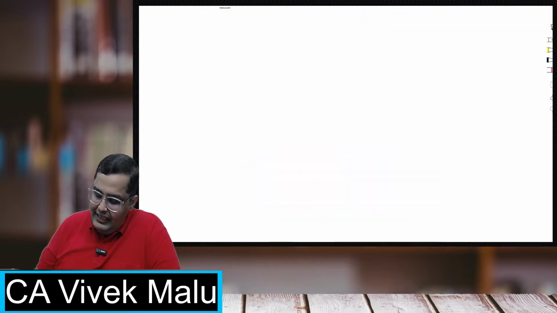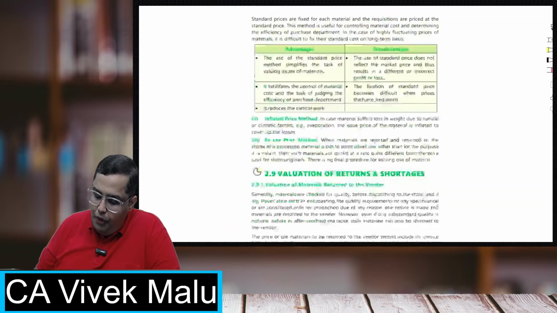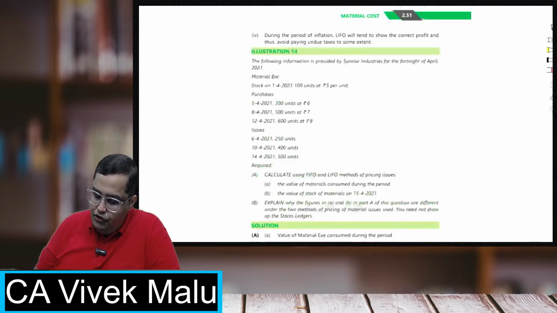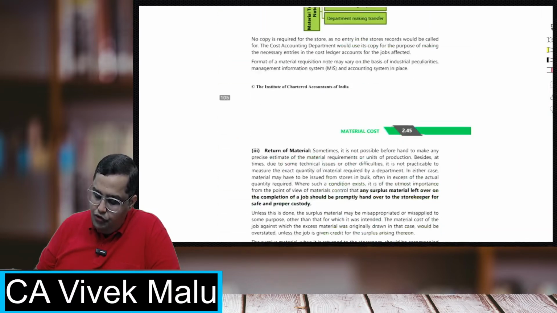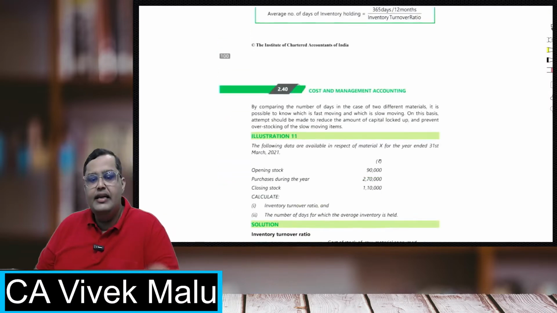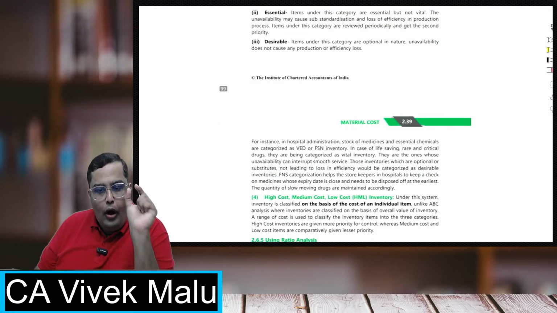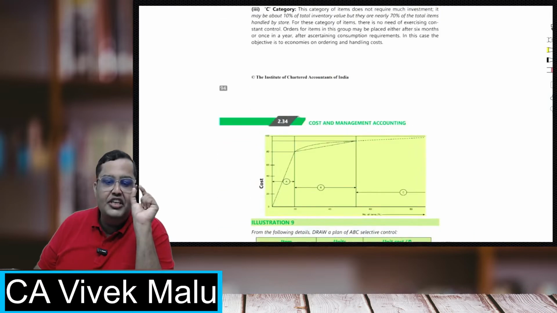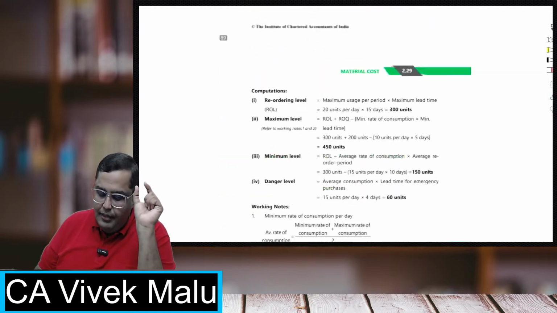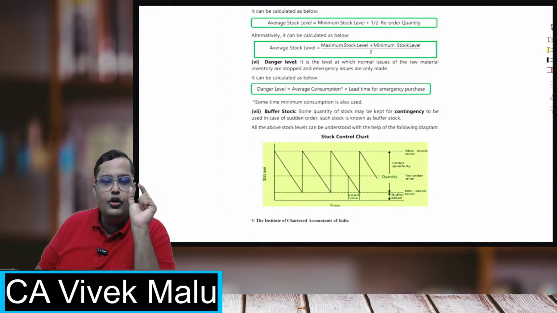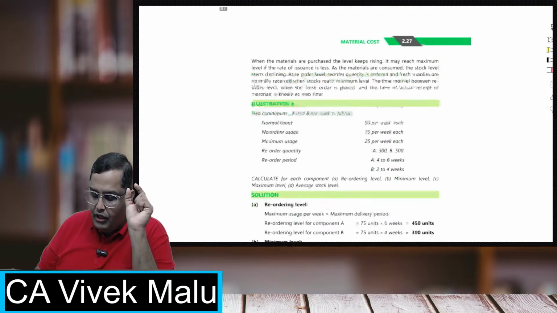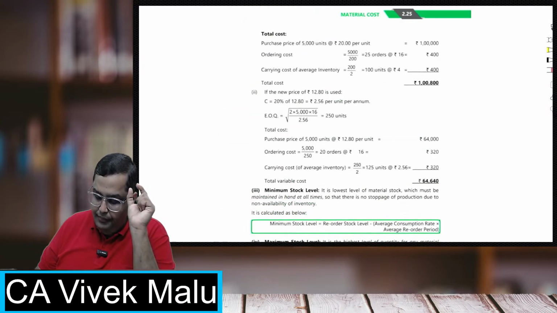Now students, I'll take a question where normally mistake happens. Students don't understand how to solve this. Please understand these levels are for raw materials. They are not for the finished goods. This is maintained by the storekeeper. So this is for the raw materials, not for the finished goods.